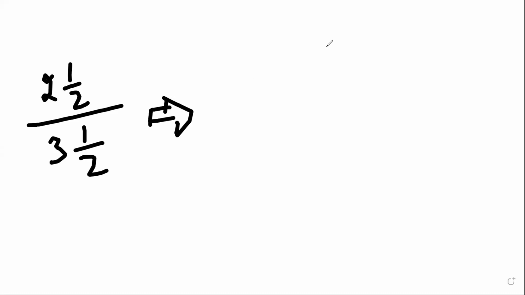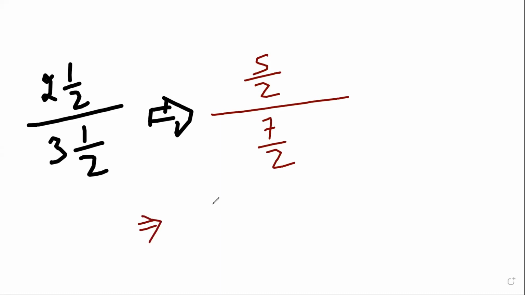So for example, 2.5 divided by, let us say, 3.5. So Sarthak, how should I solve this? So we'll convert the mixed fraction to improper fraction. 3 into 2 is 6, plus 1, so 6 upon 2. Shabash. And 5 upon 2 upon 7 upon 2. Shabash. What should I do? Yeah, 5 upon 2 into 2 upon 7. Satya, any doubt? No, sir.